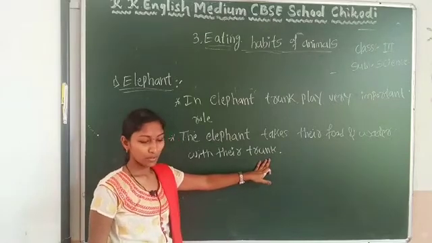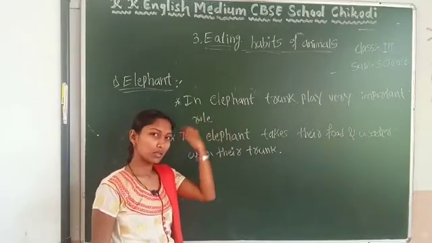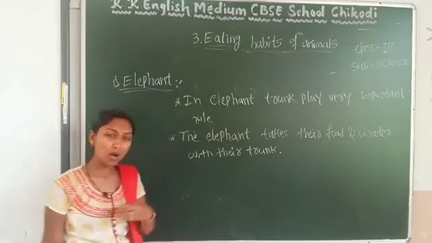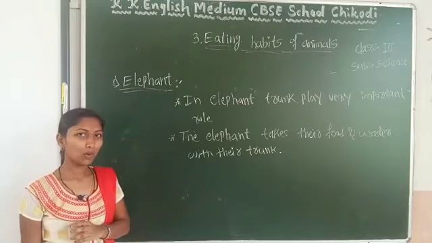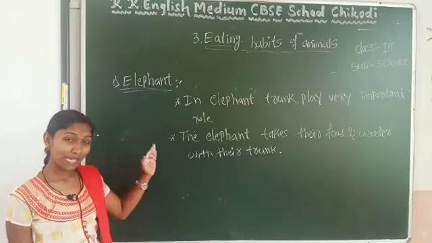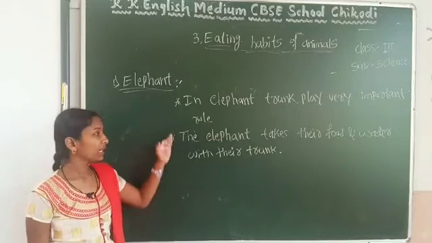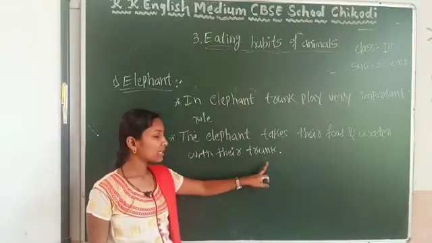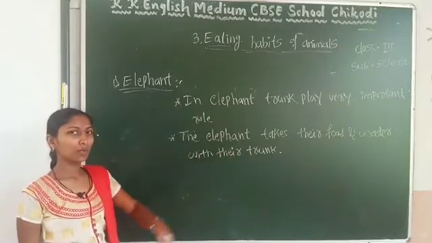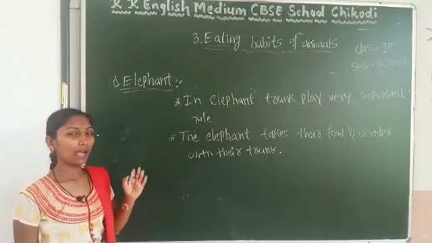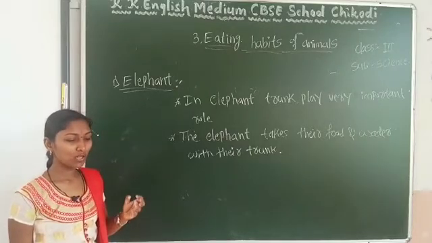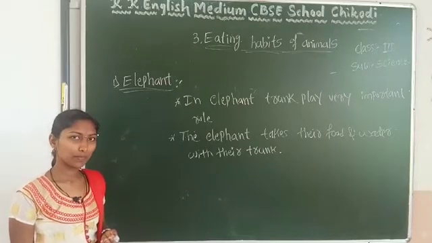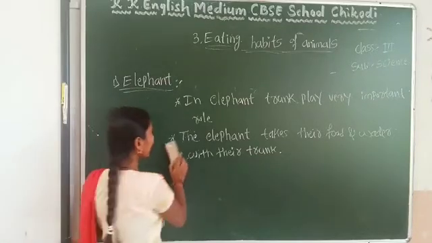The trunk throws it on their body for shower or else it puts it into its mouth for drinking. Okay, so this is about the elephant, how it takes the food. It takes the food and water by using a trunk, and this trunk transfers that water to its mouth for drinking, or you can say that water is thrown on their body to take a shower. Okay, so this is about the elephant.